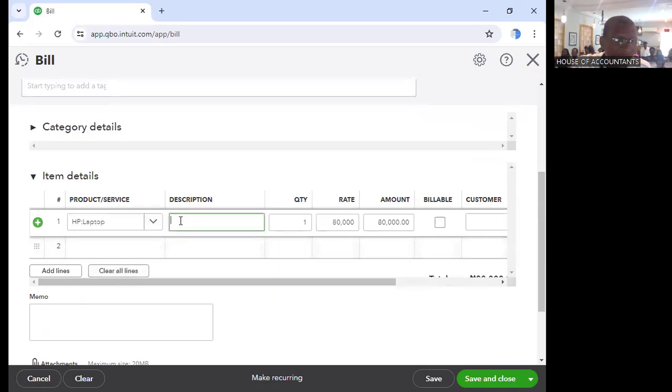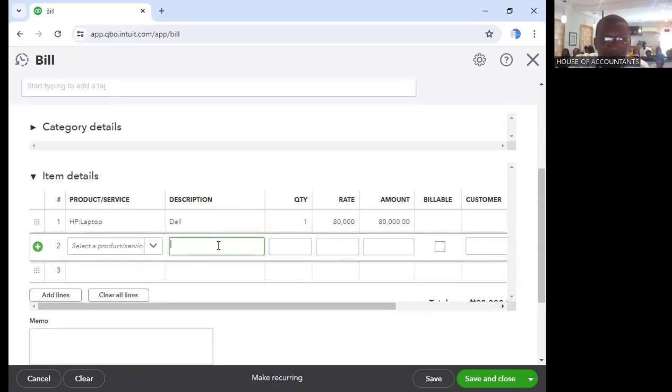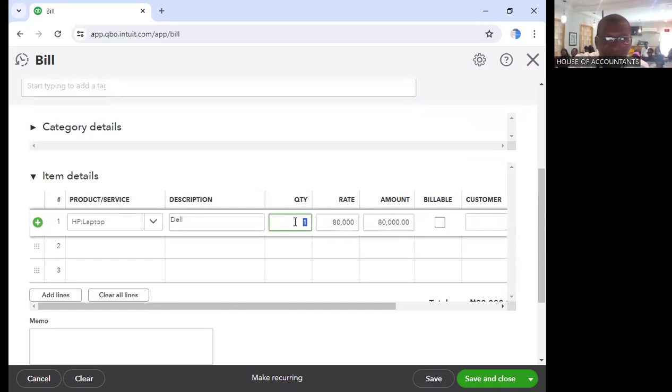Because you have created that one already, it will not have it. Laptop. Description. Let's say this one is Dell. I'm using Dell here now. Dell laptop. It's not only HP that we have here.